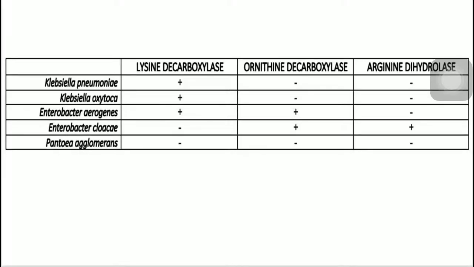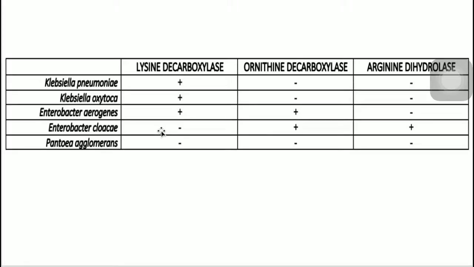While cloacae naman yung last two naman, ornithine decarboxylase and arginine dihydrolase positive. Pero para po hindi malimutan, no? So Enterobacter cloacae, nandaan sa gitna ng cloacae, we have OA. So OA, we have O for ornithine decarboxylase, and A is for arginine dihydrolase. O kung nakalimutan, Enterobacter cloacae, ornithine decarboxylase positive, arginine dihydrolase positive. Okay? Cloacae, Enterobacter.